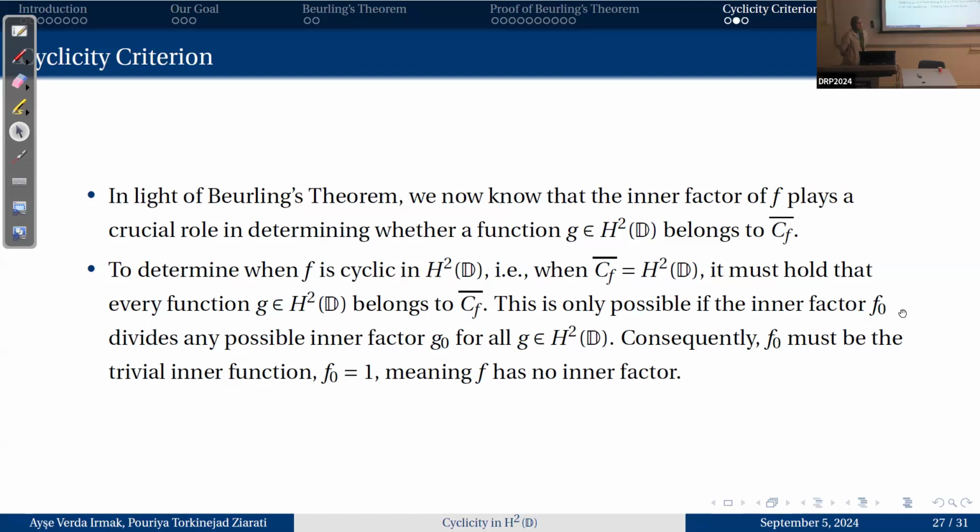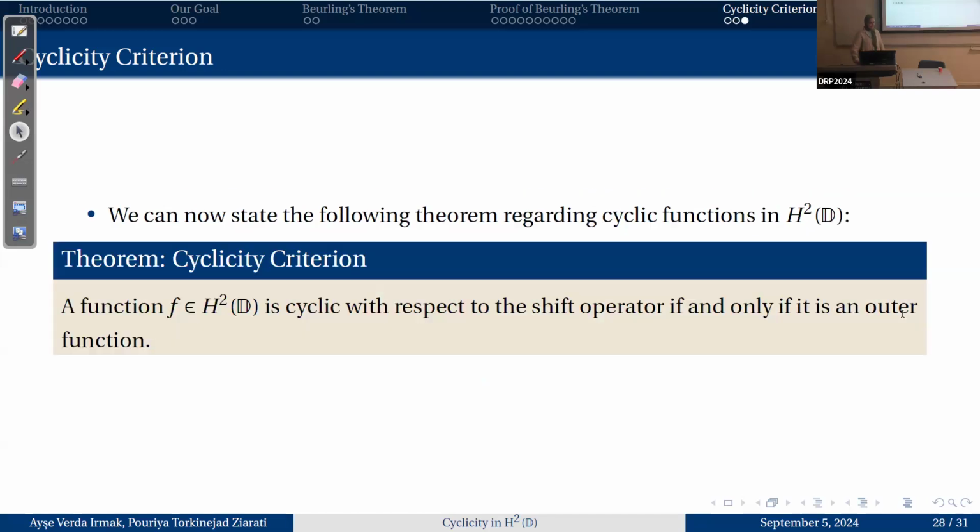To determine when F is cyclic in H2D, in other words, when the closure of CF is equal to H2D, we need every function G in H2D to belong to the closure of CF. And this is only possible if the inner factor of F, which is F0, divides any possible inner factor G0 for all G. This means F0 must be the trivial inner factor, which is 1 in this case, meaning that F has no inner factor.